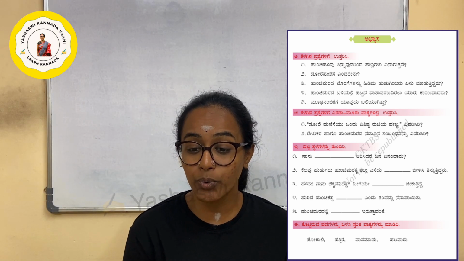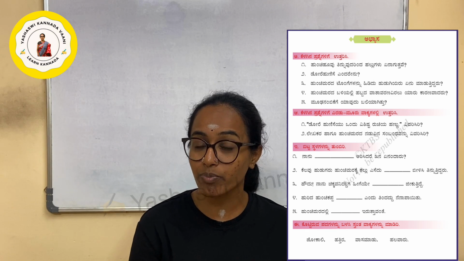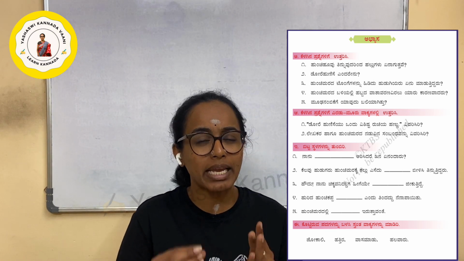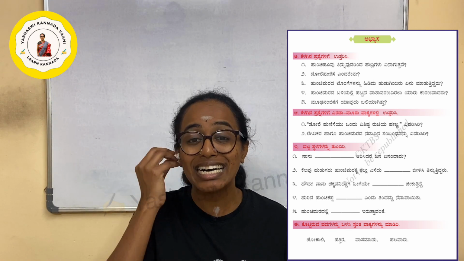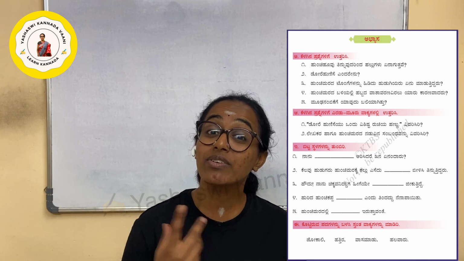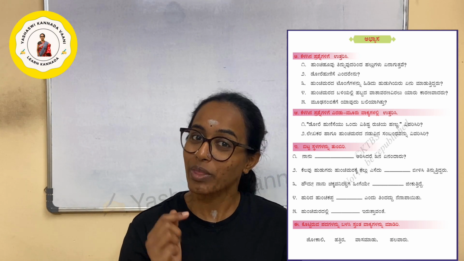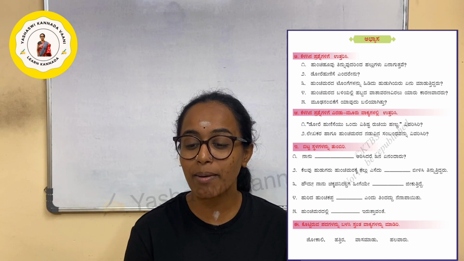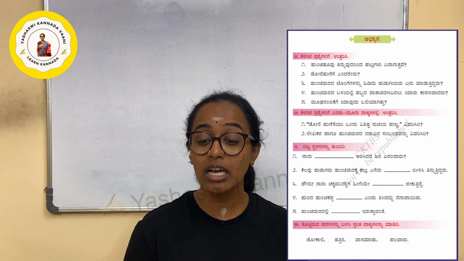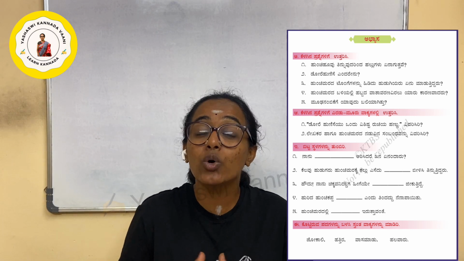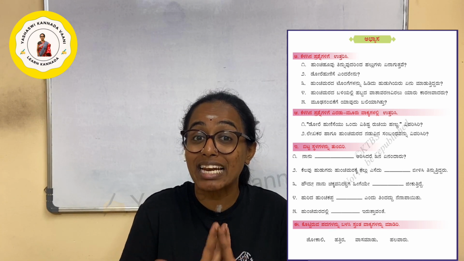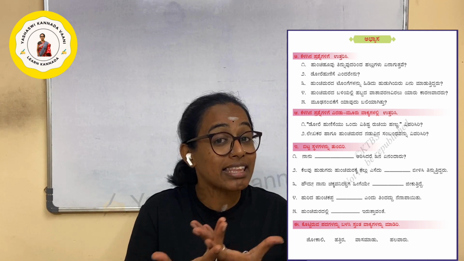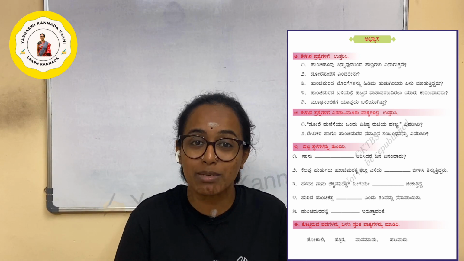ಡೋರೆ ಹುಣಸೆಯು ಒಂದು ವಿಶಿಷ್ಟ ರುಚಿಯ ಹಣ್ಣು. ಡೋರೆ ಹುಣಸೆ is a peculiar, special kind of tasty fruit. ವಿವರಿಸಿ. Explain this. Next, ಲೇಖಕರ ಮತ್ತು ಹುಂಚಿ ಮರದ ನಡುವಿನ ಸಂಬಂಧ ವಿವರಿಸಿ. ಲೇಖಕ is the author. ಹುಂಚಿ ಮರ, we know that. ನಡುವಿನ, in between them, ಸಂಬಂಧ, the relation between the tree and the author. So you have to explain it.